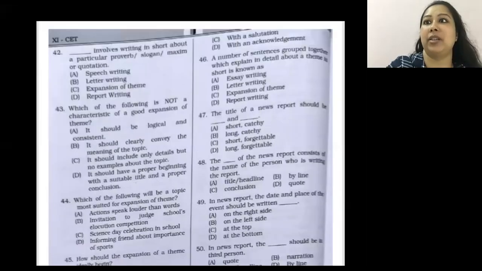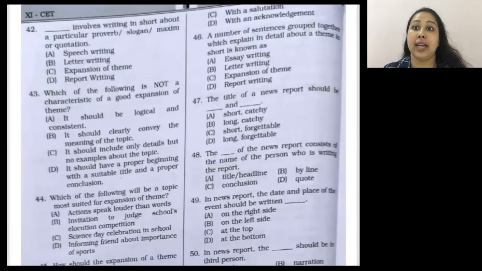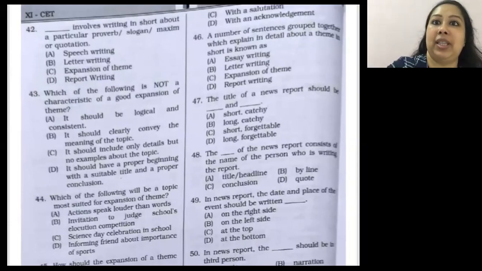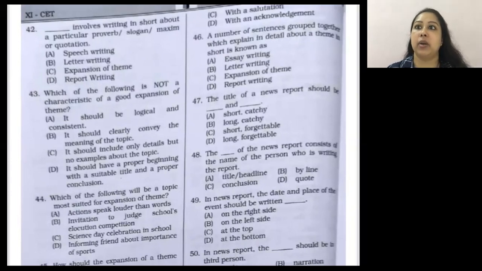Let me give you an insight of last few more and we can then end the class. Here I have the answers. 42nd. Dash involves writing in short about a particular proverb, slogan, maxim, or quotation. Definitely expansion of theme. Next one.